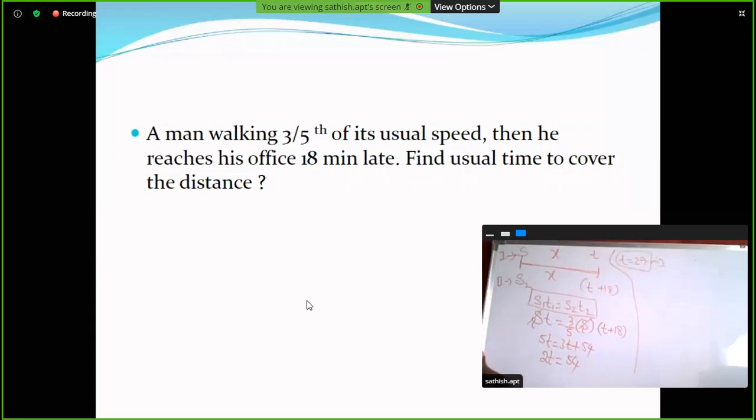If the distance is constant, what is the formula? S1 T1 is equal to S2 T2.